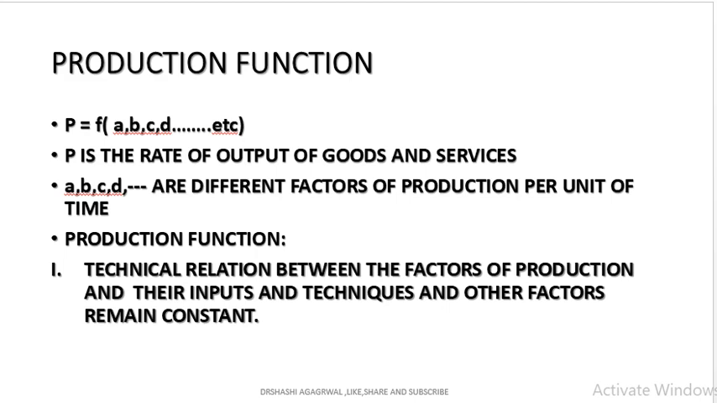Production function indicates the technical relation between the factors of production and their inputs, with the techniques and the other factors remaining constant. It means production function indicates we are using so much input and we are producing so much output.